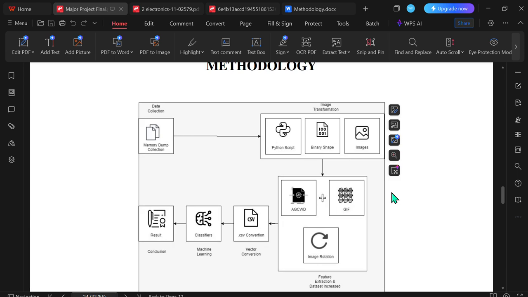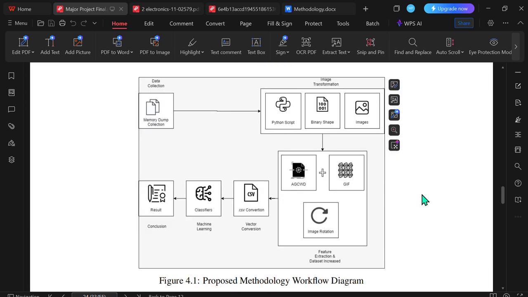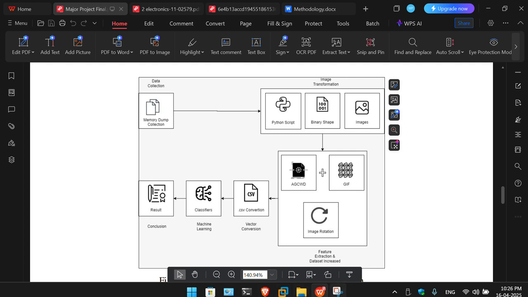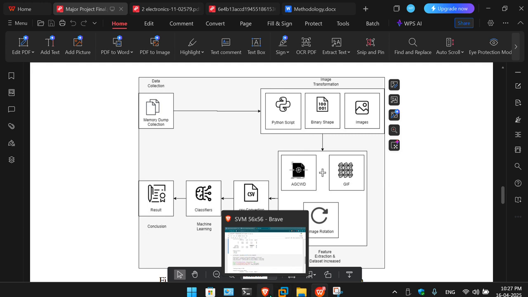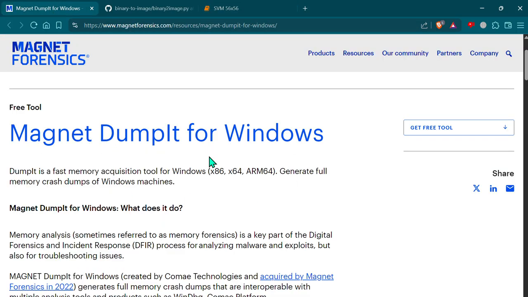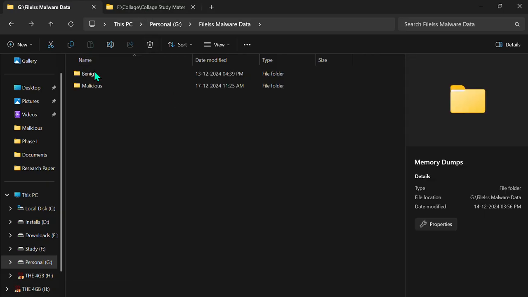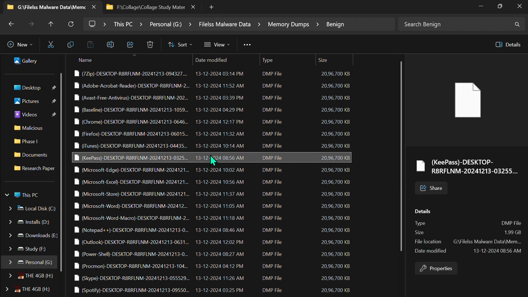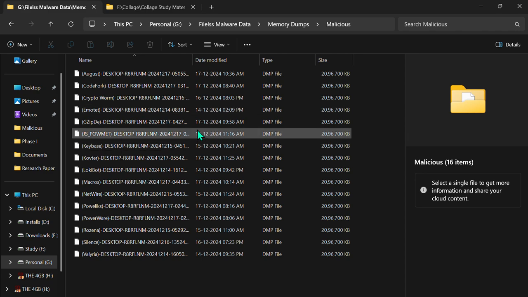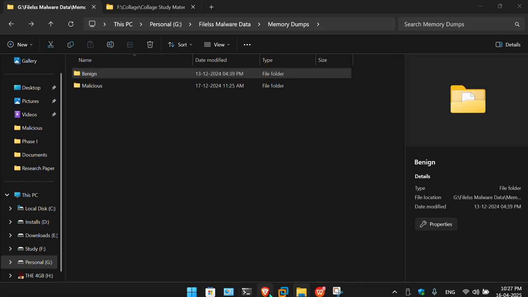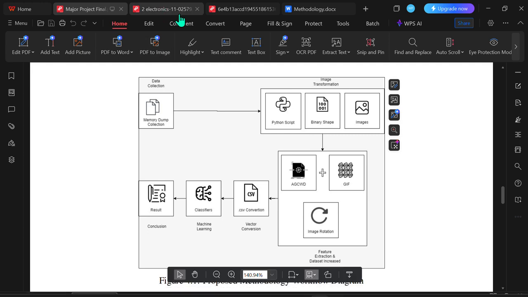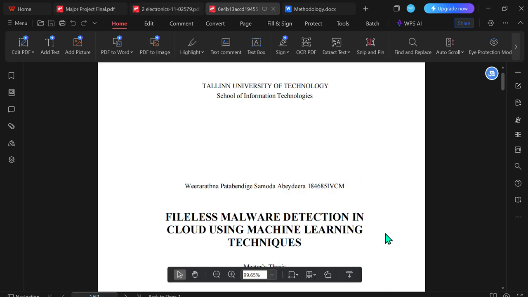So this is the methodology of our entire project. As we are dealing with fileless malware, we have detonated some fileless malwares and some benign files inside a virtual machine and have taken the memory dump, that is the actual RAM data, and saved it into our local files. We have done this using a tool known as DumpIt, and these are the samples of the memory dumps. Each one is of nearly 2 GB. These are the samples of the benign files, and these are the samples of the malicious files. There are 16 malicious files and 24 benign files collected. The data source has been used from this particular master's thesis, this one.